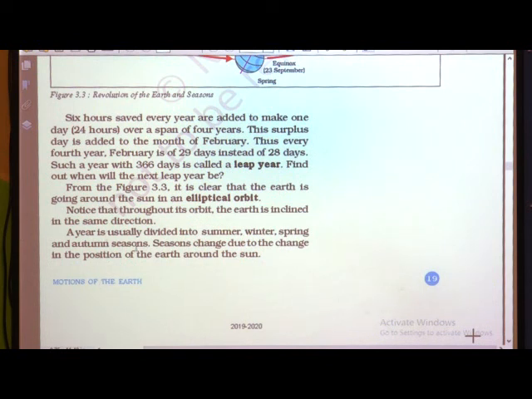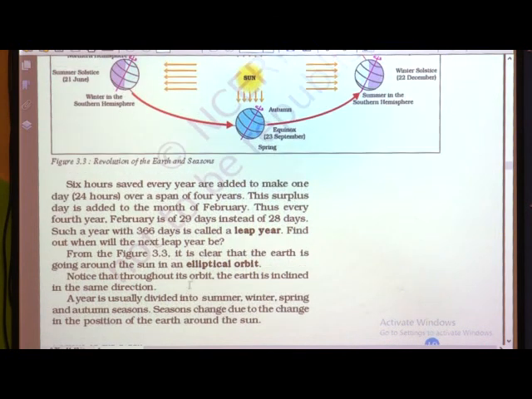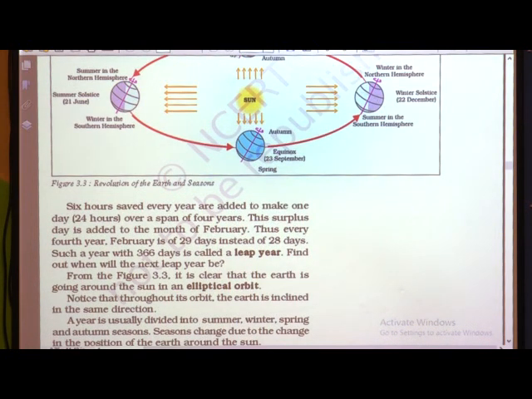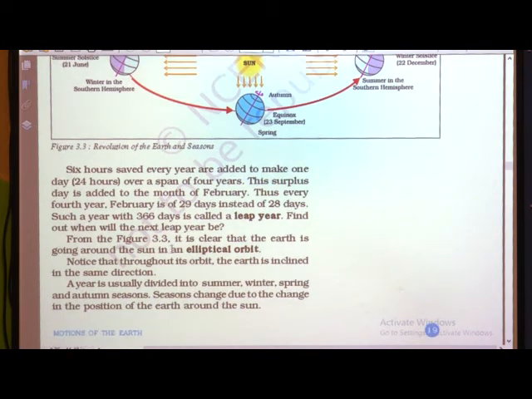A year is usually divided into summer season, winter season, spring season and autumn season. They have divided the year into 4 seasons: summer, winter, spring and autumn. Seasons change due to the change in the position of the earth around the sun. Means why are the seasons changing? It is because of this position of the earth around the sun, okay. Because of this position, we get different seasons.